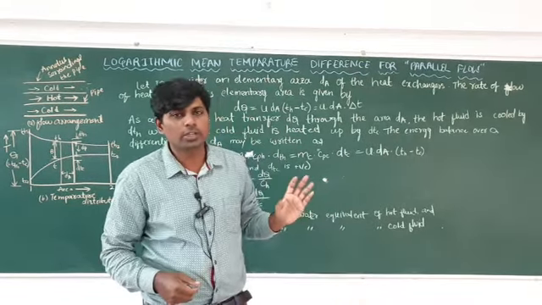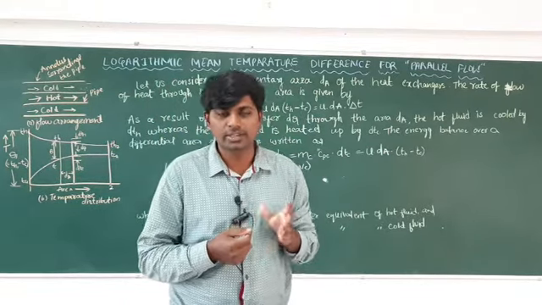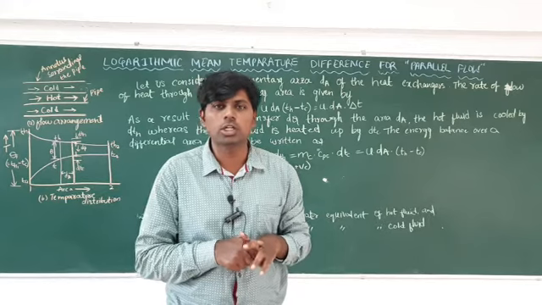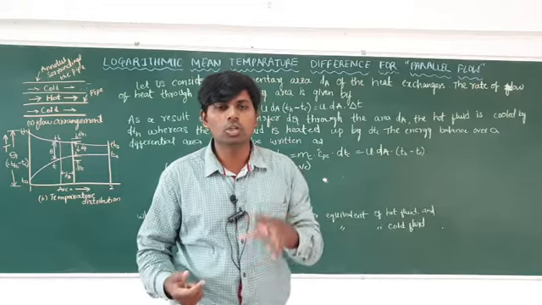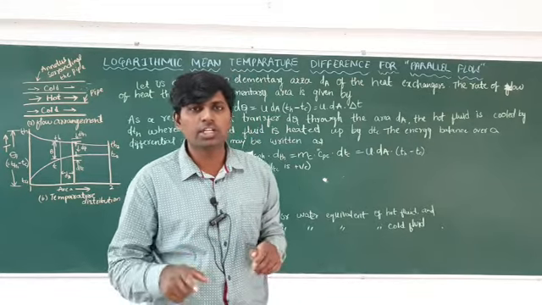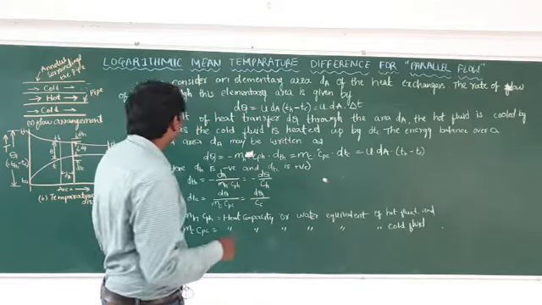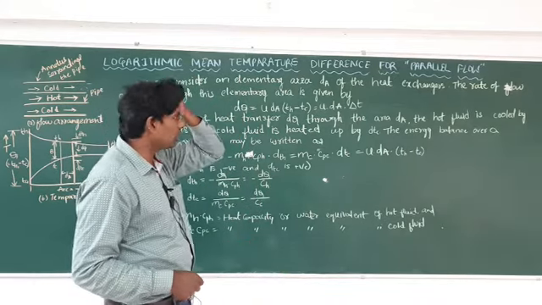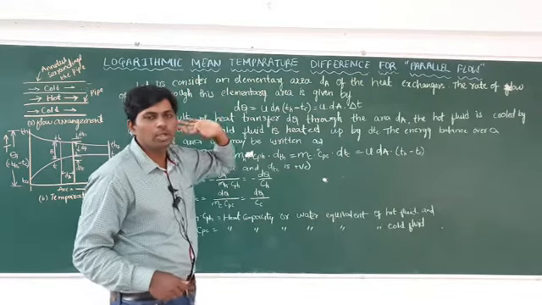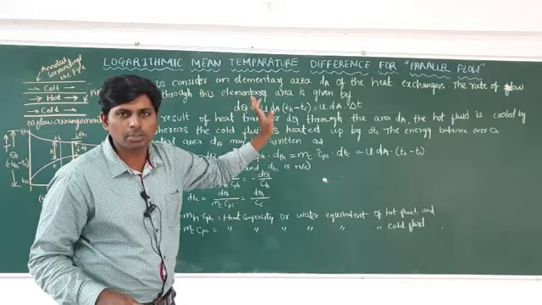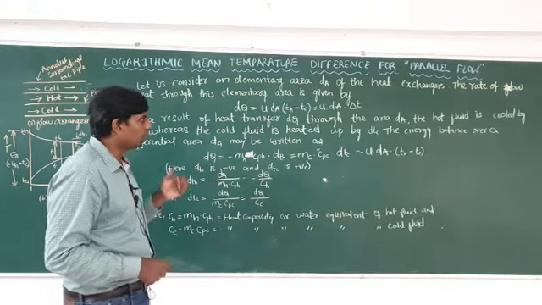In that, two derivations are there: the parallel flow and the counter flow. From the exam point of view, these two derivations are important. If you know how to solve one derivation, the other is the same, only sign changes will be there. So LMTD for parallel flow, LMTD for counter flow is given. What is given in this question? The logarithmic mean temperature difference for parallel flow is given. Here, for the logarithmic mean temperature difference for parallel flow, what you have to do?